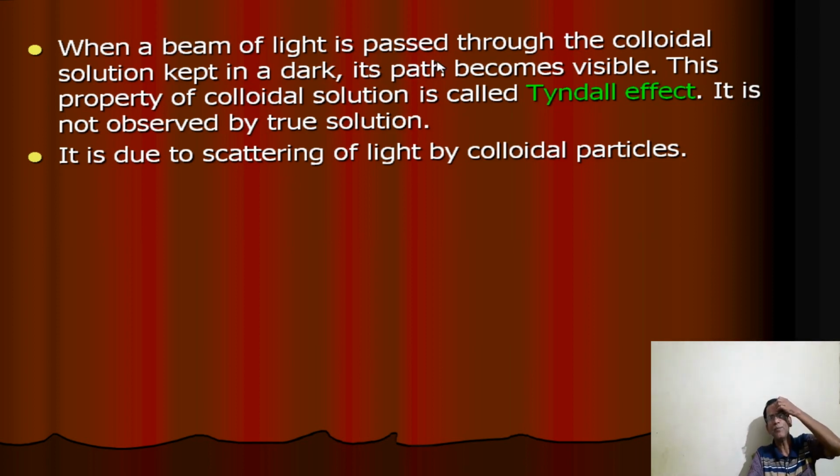When the beam of light passes through the colloidal solution, the path becomes visible with different colors. This property is called the Tyndall effect, and it is due to scattering of light by colloidal particles. The light gets absorbed by the colloidal particles, and some wavelengths of light get transmitted by the colloidal particles, showing different colors. That is what is called the Tyndall effect.